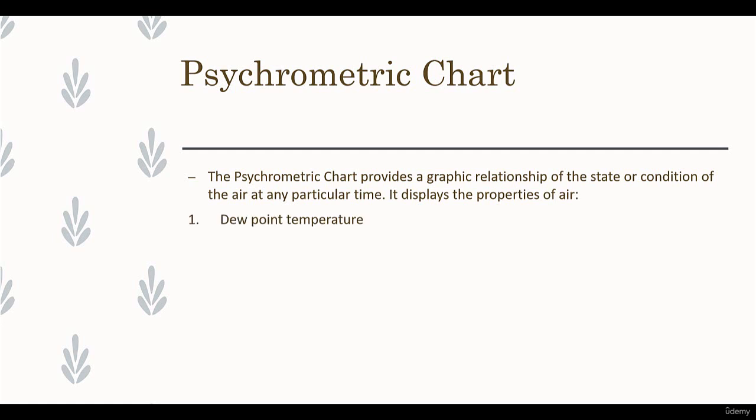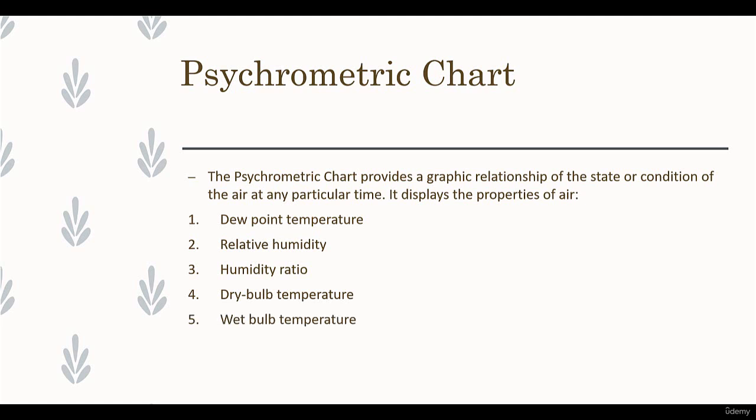Here you see dew point temperature is displayed on the psychometric chart. Relative humidity is displayed in graphical form. The humidity ratio is displayed graphically. Similarly, dry bulb temperature and wet bulb temperature are shown on the chart. Specific volume and enthalpy are also shown, all graphically related to each other.